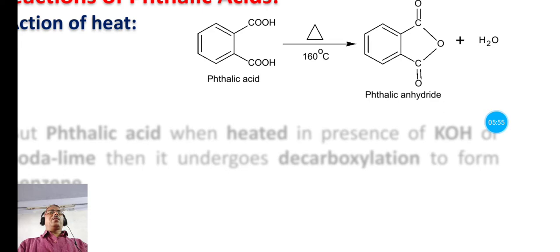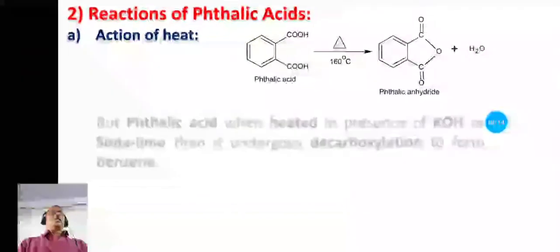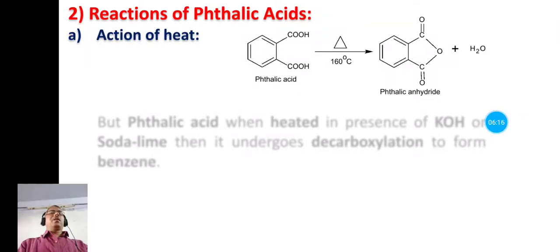In this reaction an H and an OH are given out as a water molecule and ring closing occurs. That means a 5-membered ring forms, known as phthalic anhydride. So by simply heating, phthalic acid undergoes dehydration and forms phthalic anhydride.